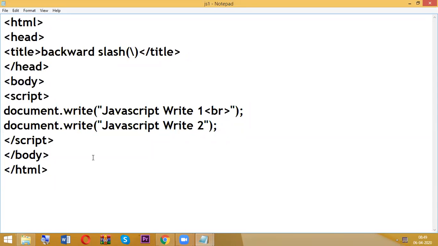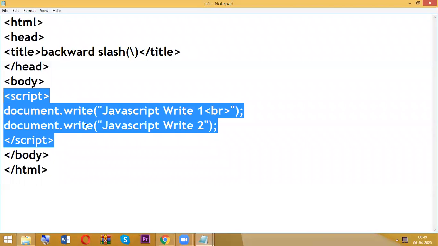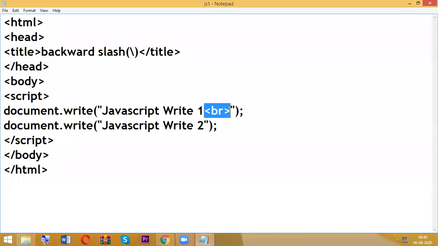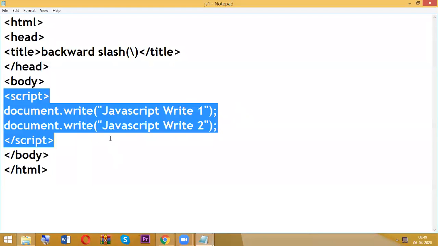Okay, so just one second. I need to save these programs.